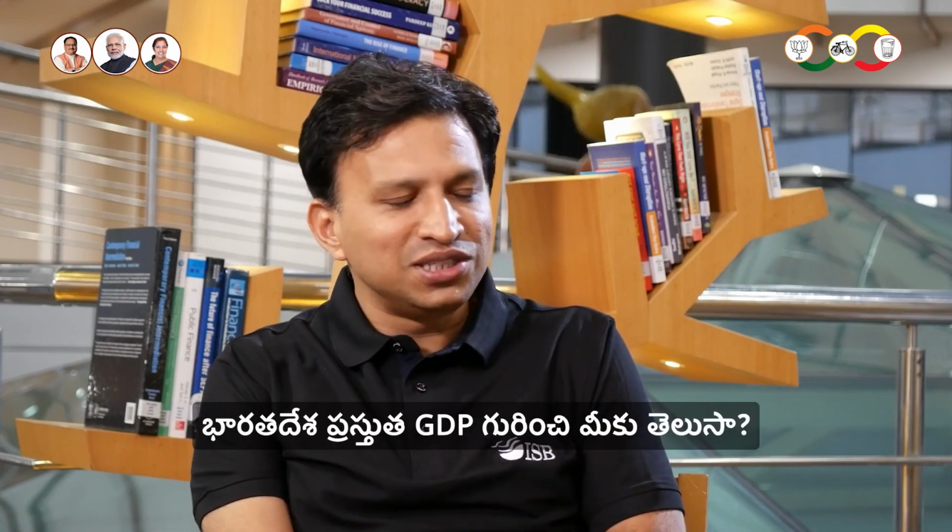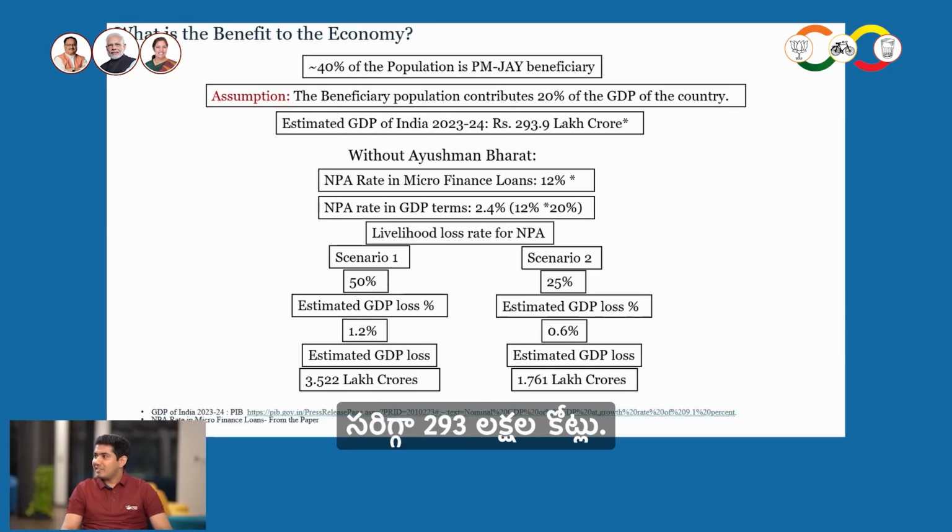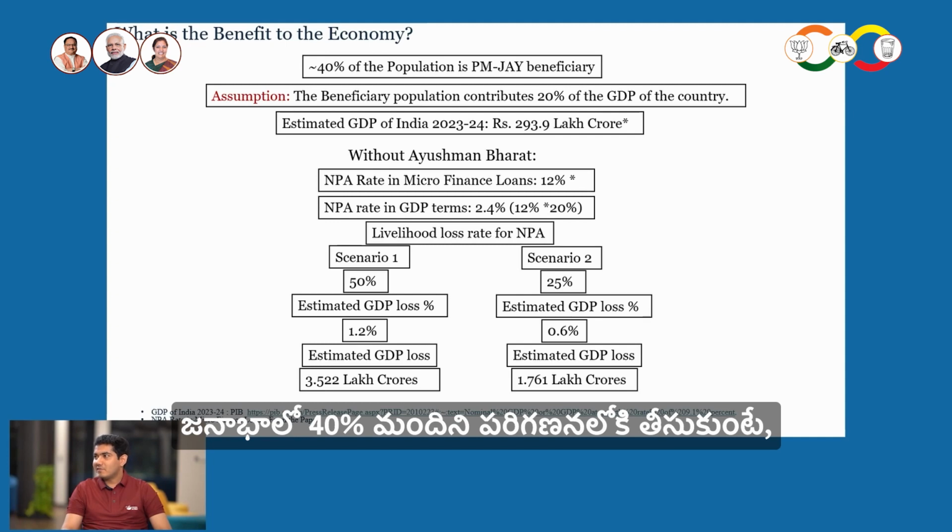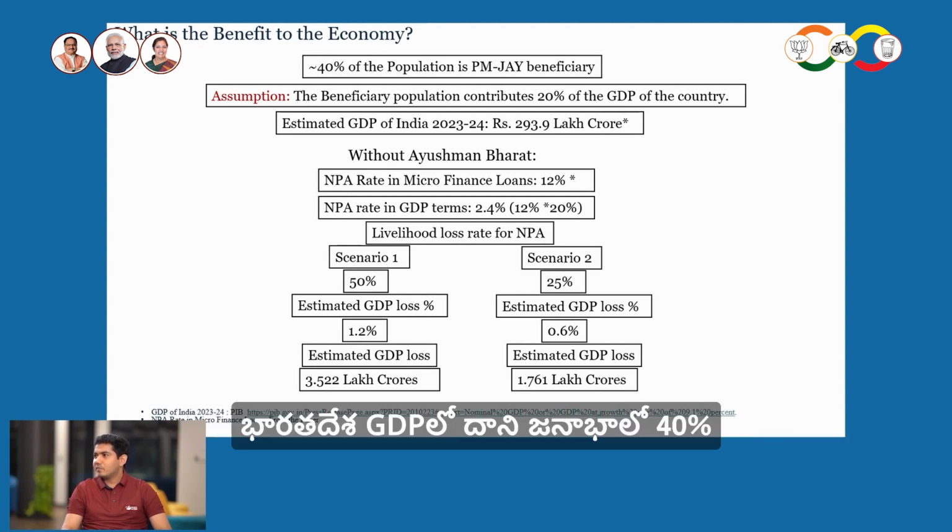So do you know what's the GDP of India? Let me test you. 293 lakh crore, right? So these are 40% of the population. What do you think roughly 40% of the population will contribute to what proportion of India's GDP?